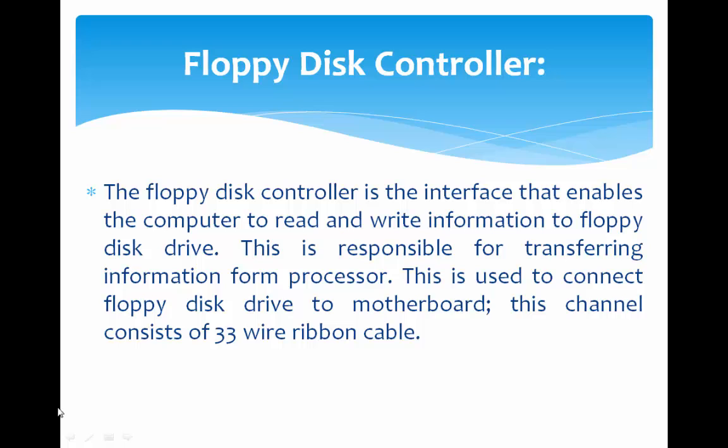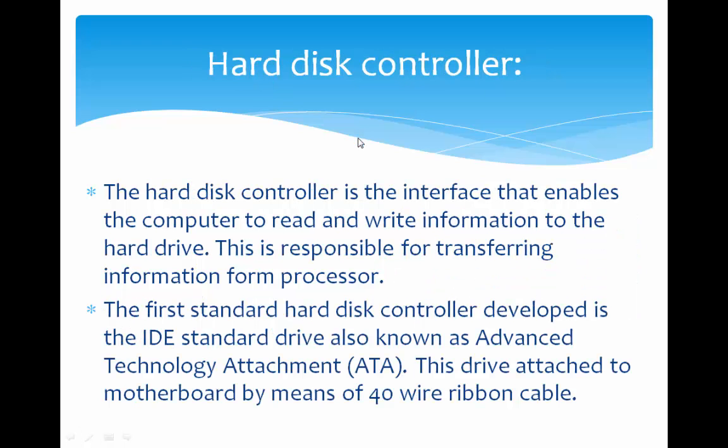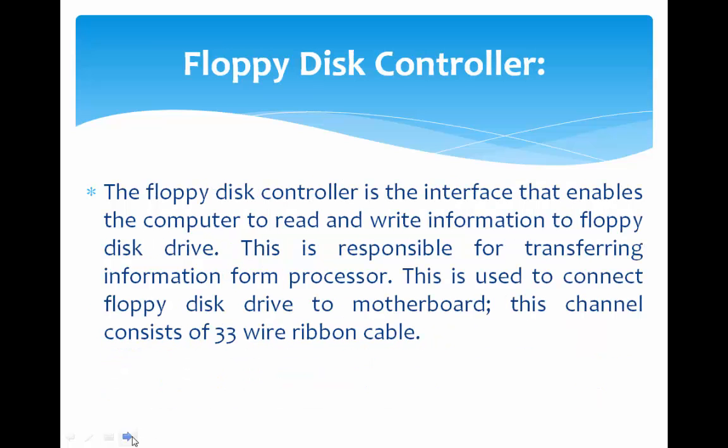In the previous case, the hard disk drive has a 40 wire ribbon cable through which we transfer data from the hard disk drive to the CPU. In the same way, the floppy disk controller consists of a 33 wire ribbon cable, which allows us to transfer data from the floppy disk drive to the CPU.